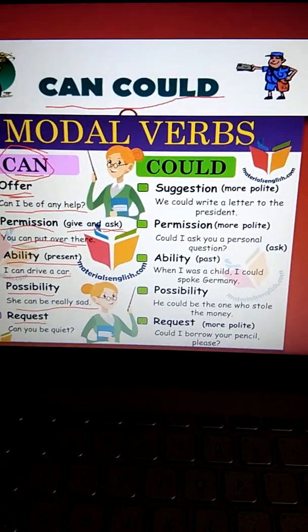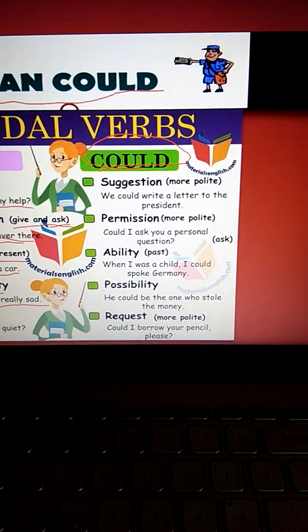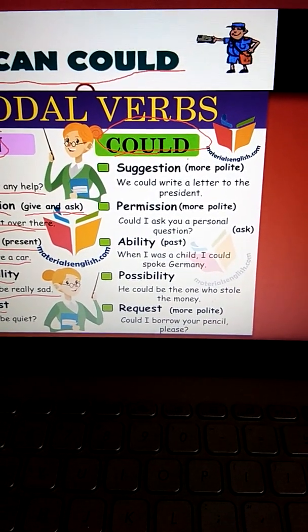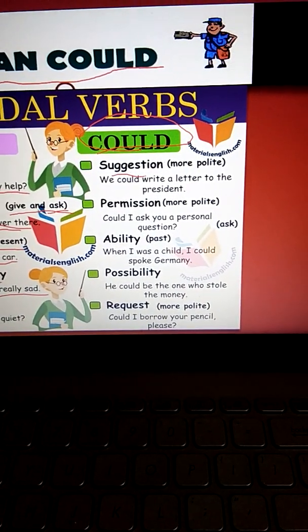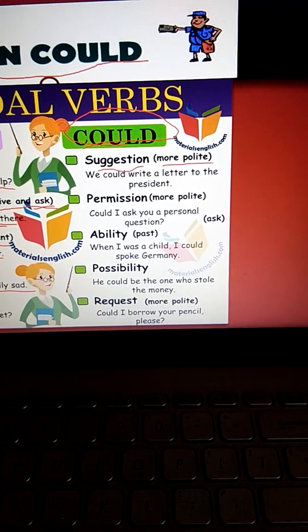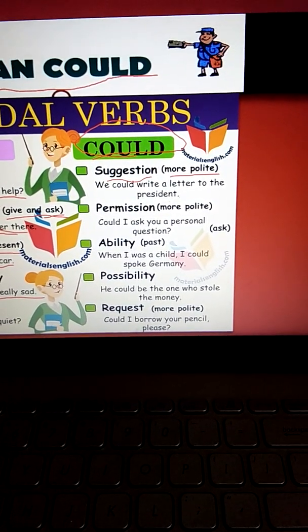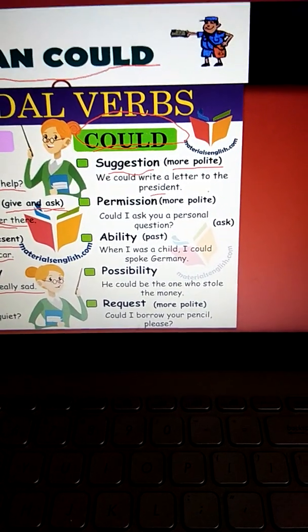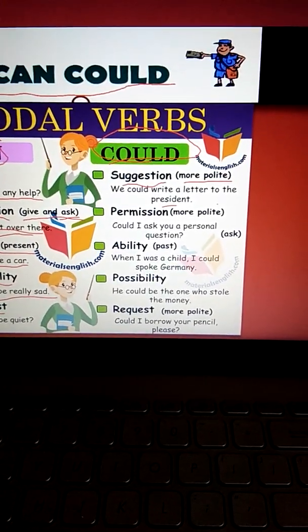Okay. Now we come to could. After completing can, we come to could. Which are the situations where we can use could? First is suggestion, a more polite suggestion. We could write a letter to the president. So it's a suggestion that you could write. We could write a letter to the president. A very polite suggestion.